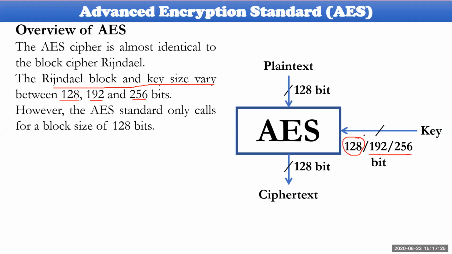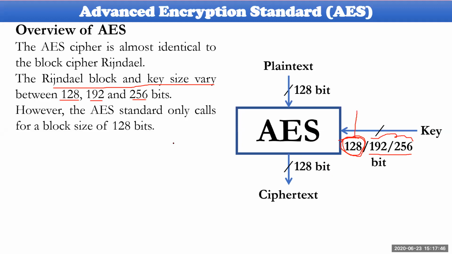So only 128 was taken into consideration in 1997 or 2000. In 2005, 192 and 256 were also included. But at the basic time, let me say in 2000, it was implemented with only 128 bits.